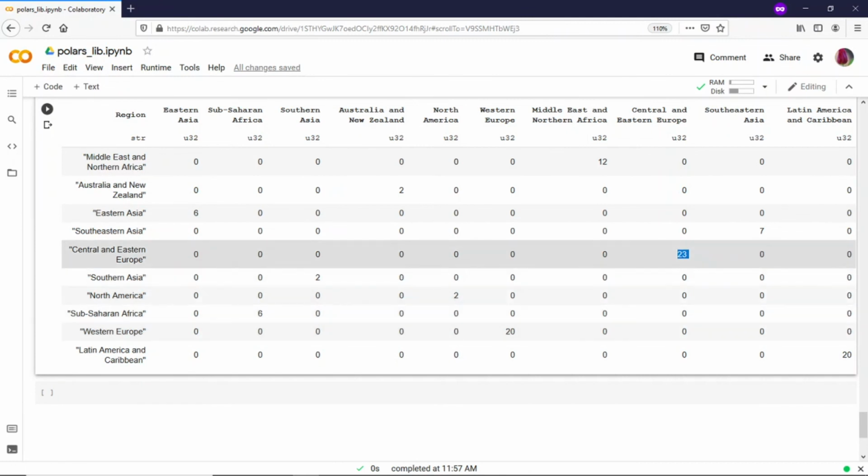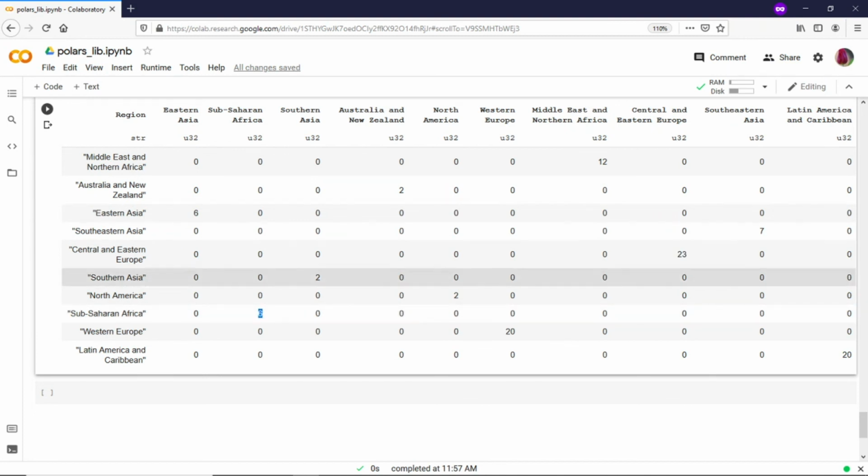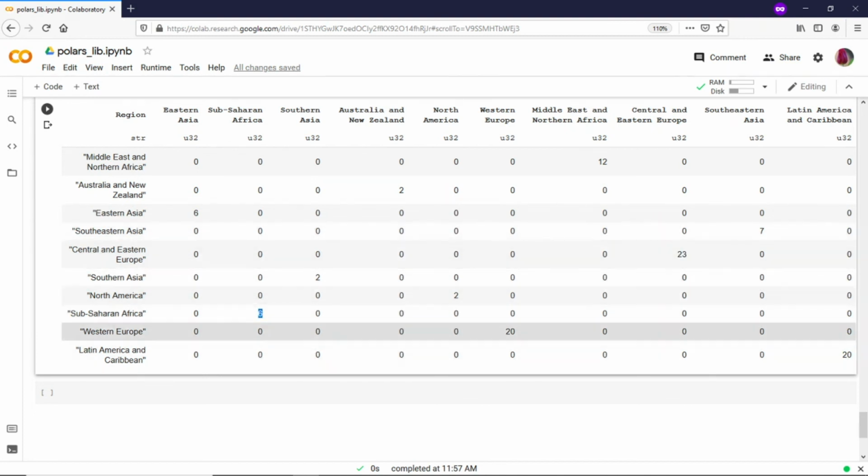Africa we don't see. Sub-Saharan Africa we have got, which is just 6 countries total. So you can see from here, if we have to see how many countries are available in the top 100, Western Europe, Latin America, or Central and Eastern Europe, these are the regions which fare very high in terms of happiness rank, healthy life expectancy, and other human development index, and so on.